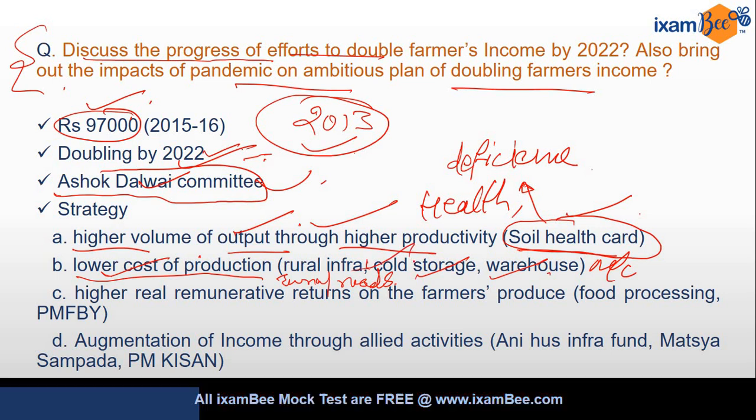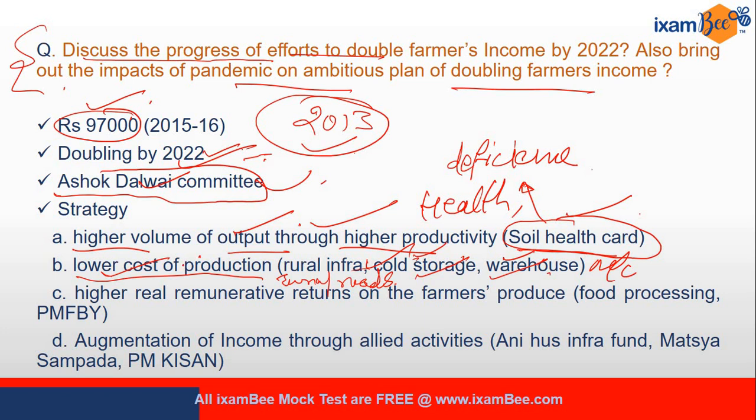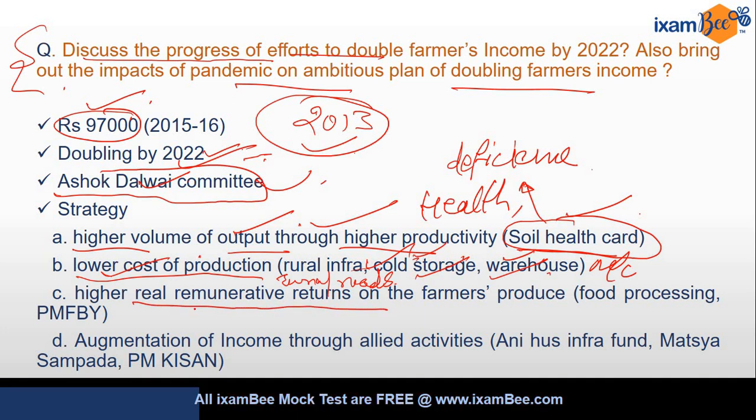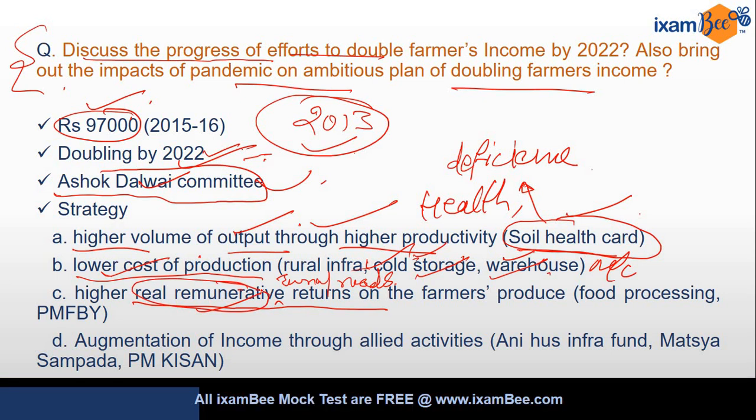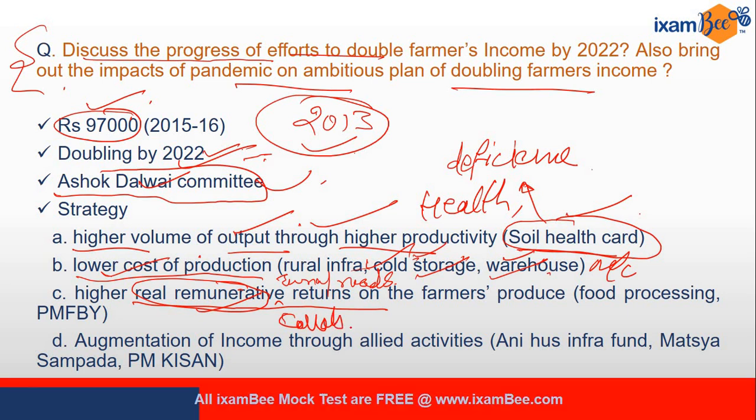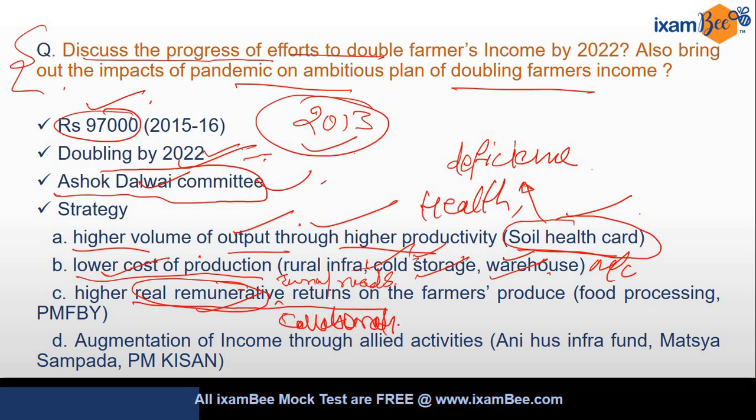So these are the government of India initiatives, like through agriculture infrastructure development fund we are planning to improve cold storage scenario, warehousing in the country, है ना. Then we will come on the higher real remunerative returns on the farmers produce. How will it happen? Higher real remunerative return may happen due to the collaboration with industries, है ना, collaboration with industries of food processing.